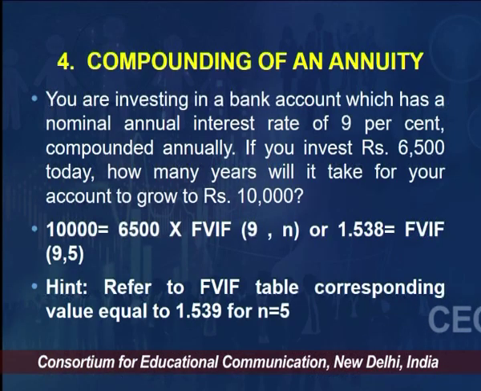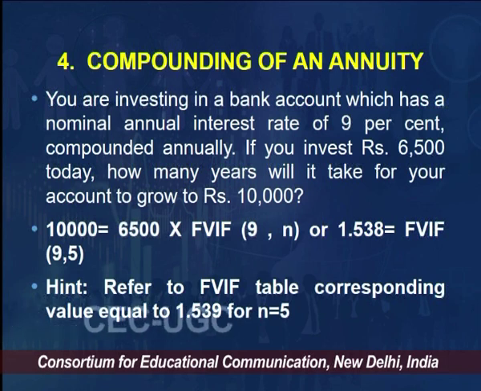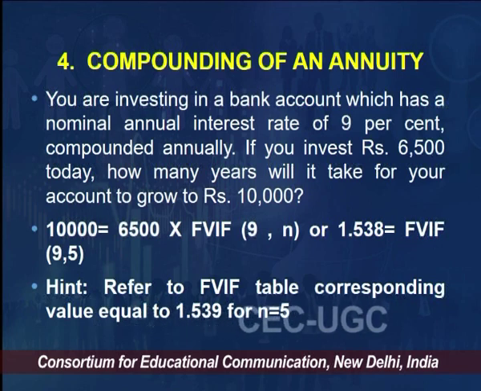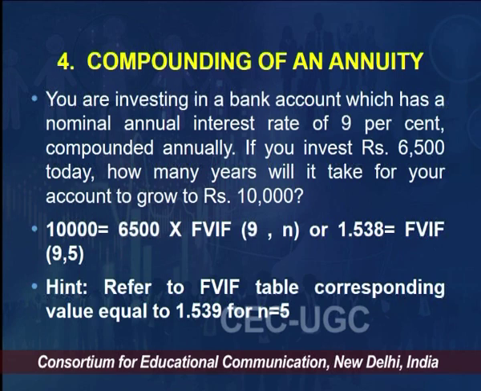I will take one more example before we conclude. Here the example is the compounding of an annuity. You are investing in a bank account which has a nominal annual interest rate of 9% compounded annually. If you invest rupees 6,500 today, how many years will it take for it to grow to rupees 10,000? So, how much do you want? You want 10,000 rupees, but you want to invest 6,500. What is not known is how many years it will take.